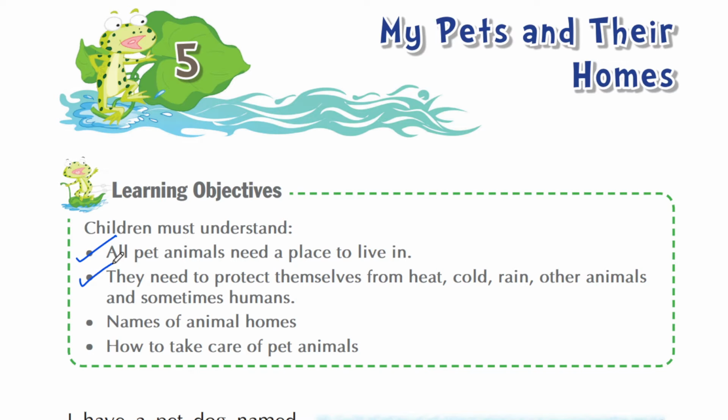There are some animals which can hurt our pet animals, and human beings also hit them with stones or beat them with sticks. That is why they need a safe place where they can live. After that, a child will be able to understand the names of animals' homes. Here you will get to know the name of the home of a dog, the name of the home of a hen, and the last thing you will be able to understand is how to take care of pet animals.